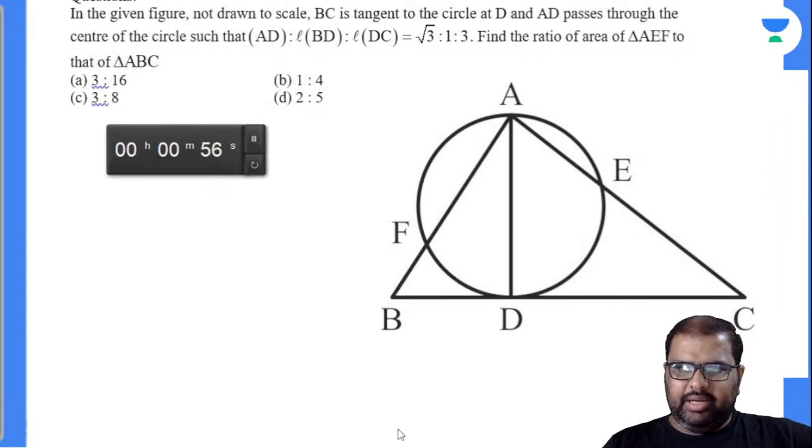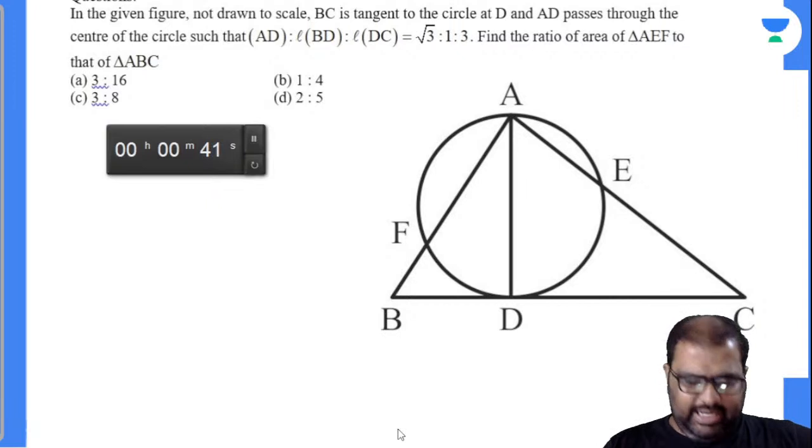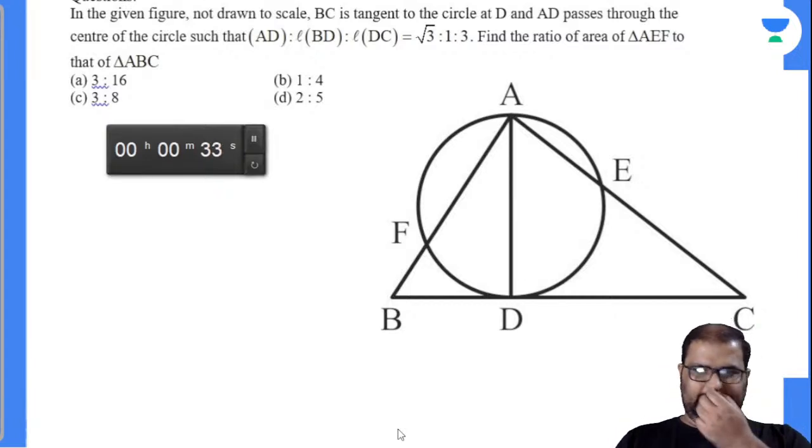In the given figure, not drawn to scale, BC is tangent to the circle at D. Okay? And AD passes through the center of the circle such that the ratio of AD, BD and DC is root 3 is to 1 is to 3. Find the ratio of the area of triangle AEF to that of triangle ABC, is the question asked.